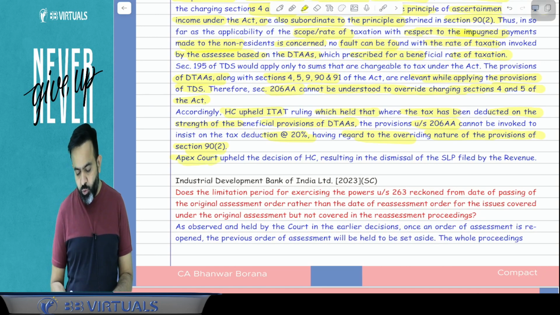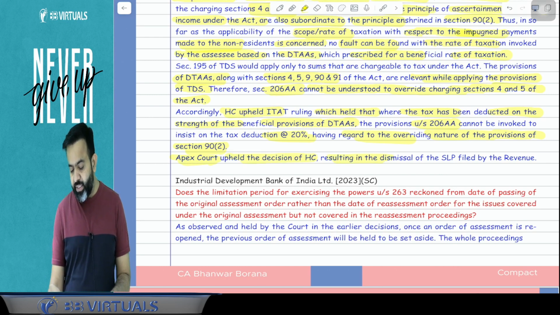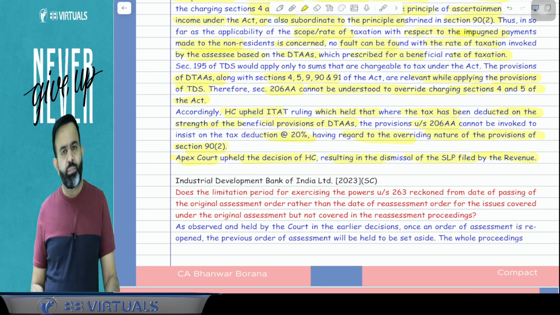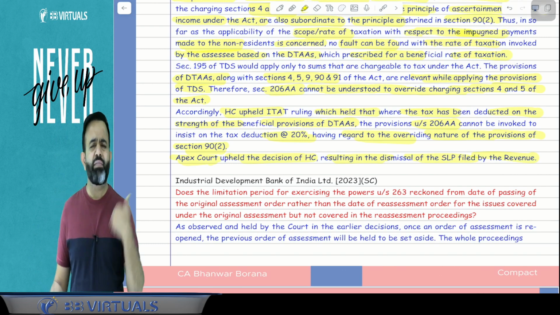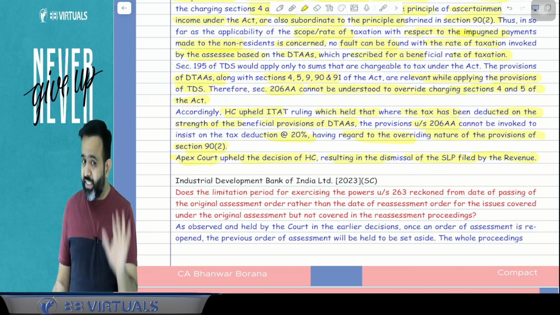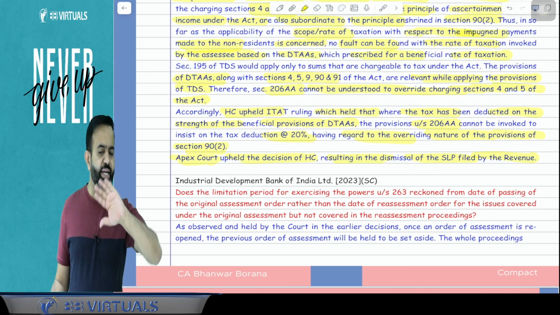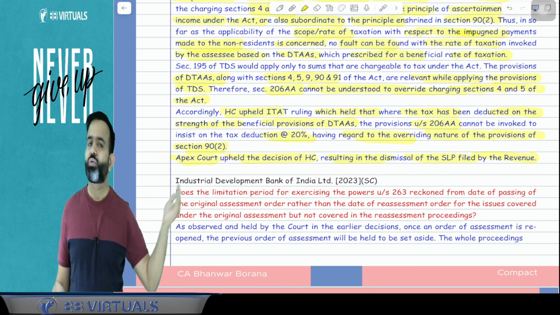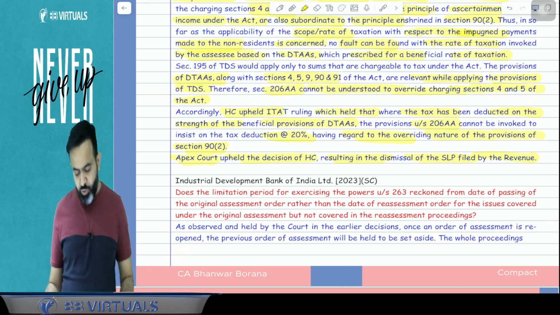The apex court, the Supreme Court, upheld the decision of the High Court, resulting in the dismissal of the SLP filed by the Revenue. Means the department filed the special leave petition, but it was rejected, and they say that if TDS is deducted as per the DTAA, then obviously the provisions of the Income Tax Act are not applicable. Even section 206AA is not applicable. You got my point or not?